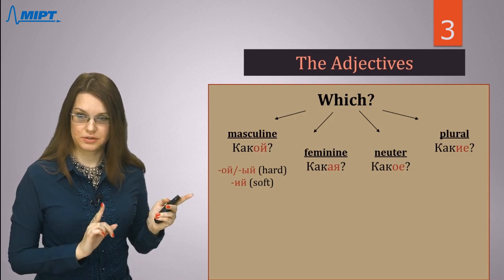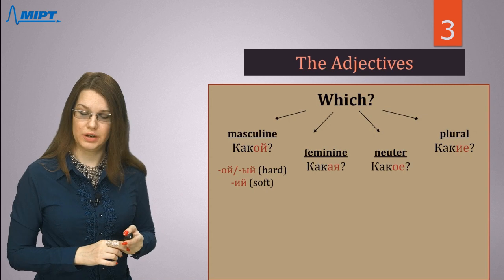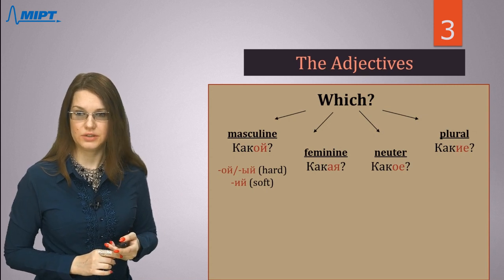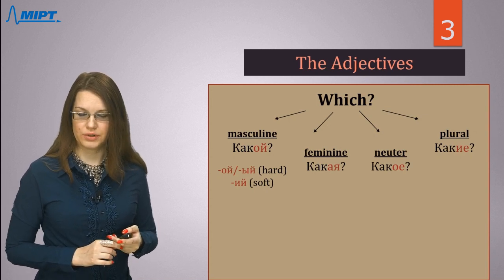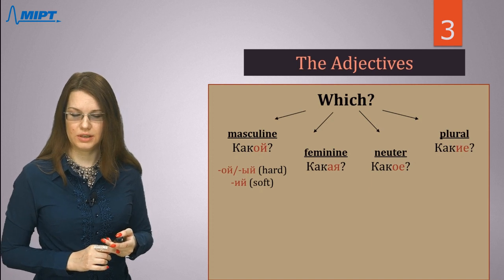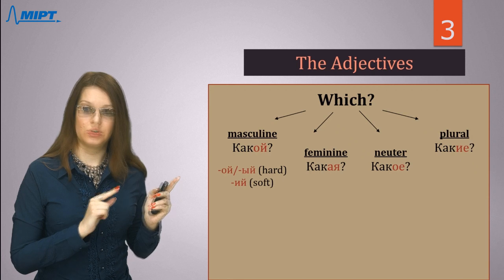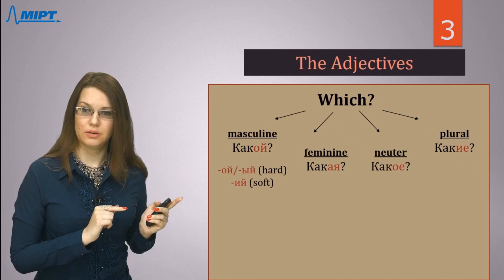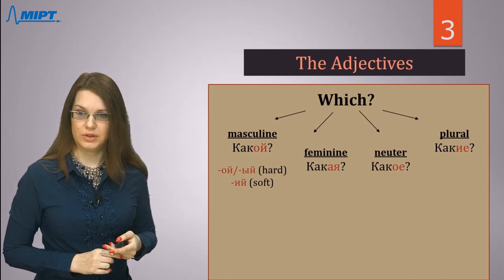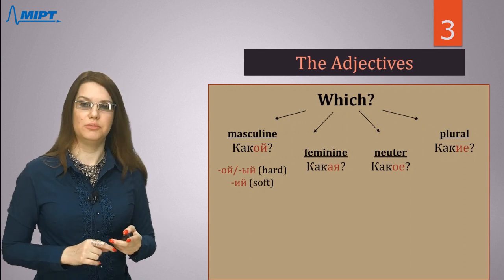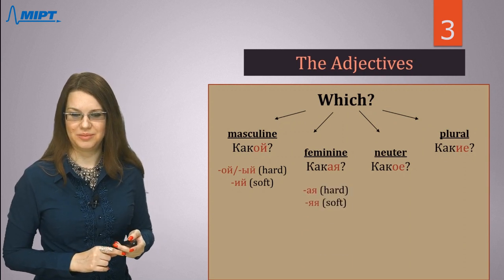For masculine, for these forms of adjectives, we need to add these endings, like ой, ый, or ий. Ой or ый we add for hard base, and ий we add for soft base. A little later, we will look at some examples.